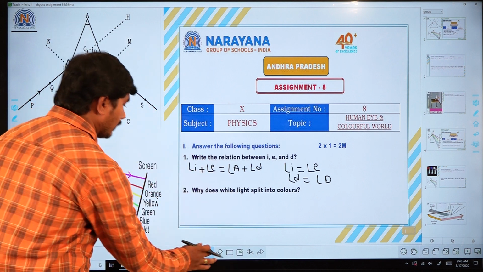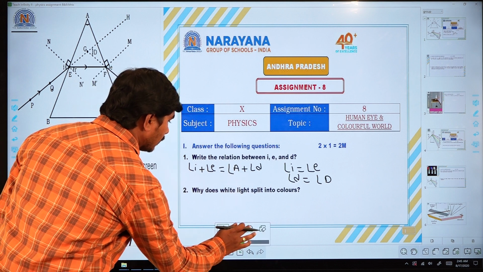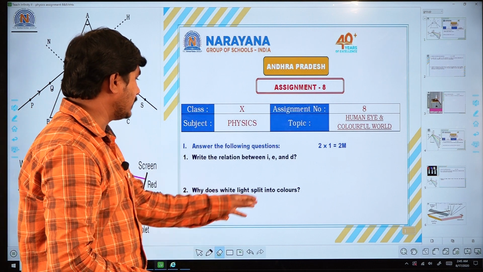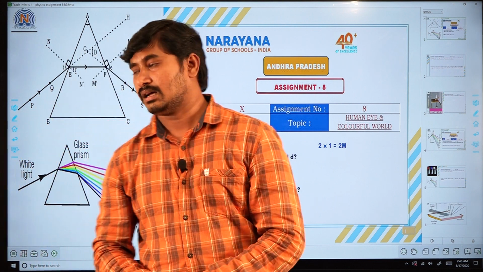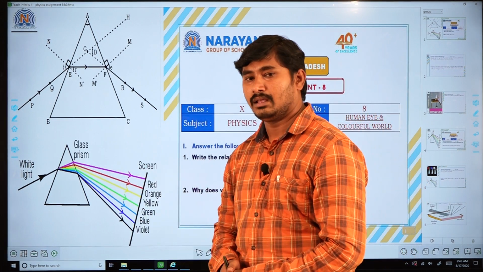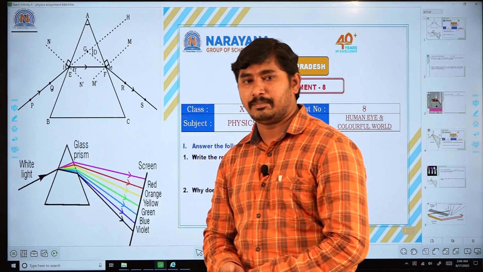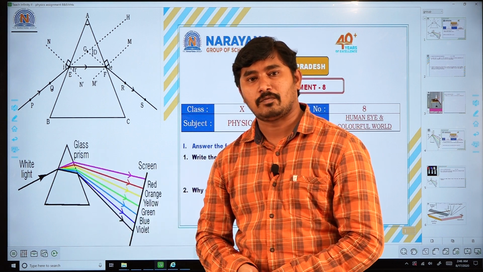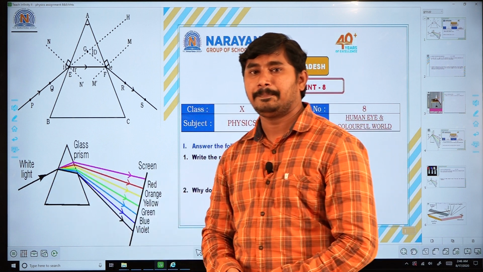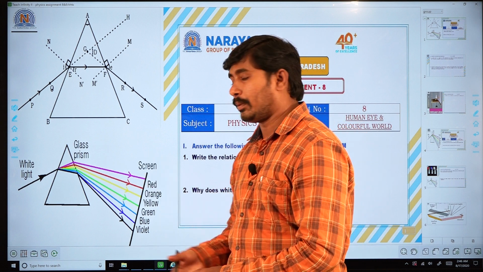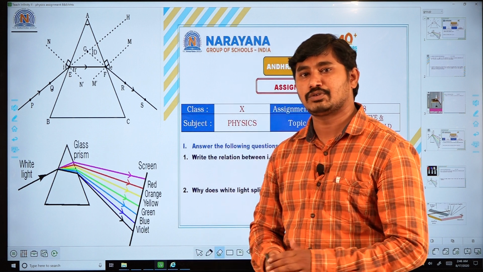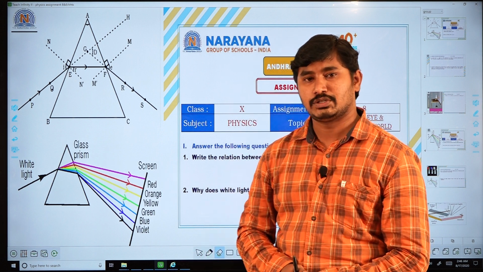Let us go to the second question. The second question is: why does white light split into colors? When white light falls on a prism type of material, then due to the dispersion of light, which is one property of light, the white light splits into 7 component colors. What is that? Dispersion of light. So that is the answer for question number 2.